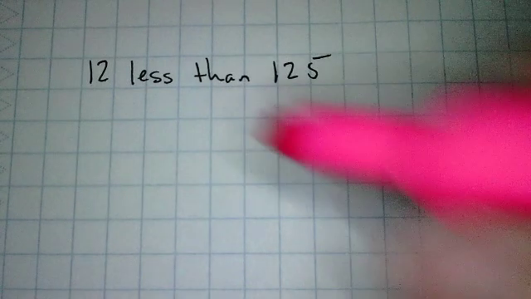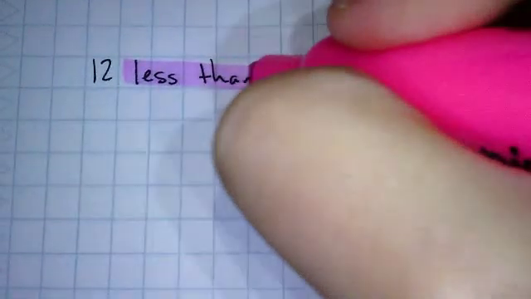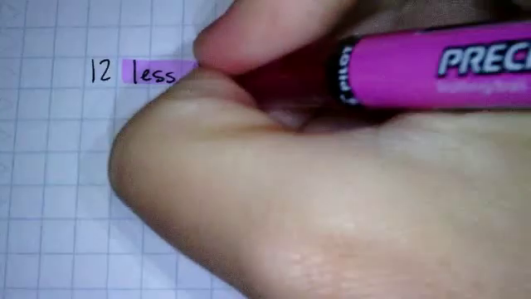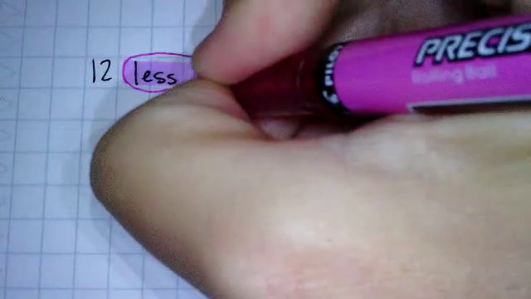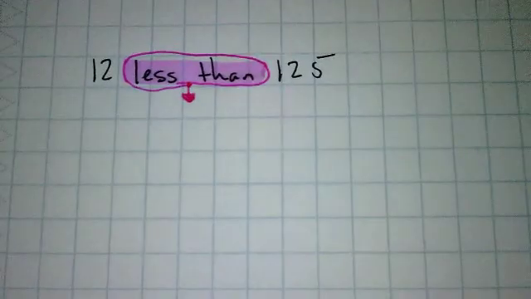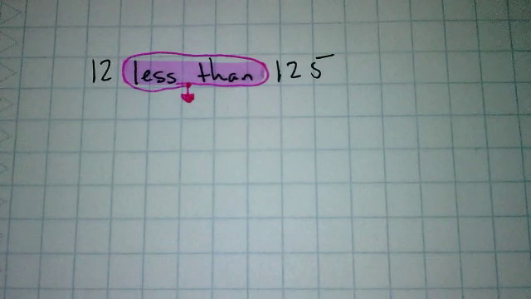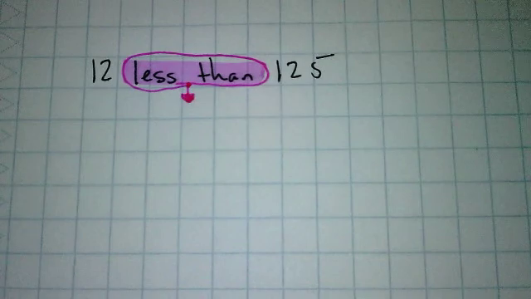When I see less than, what does that mean I'm going to be doing, Reagan? Take away. What's the math word for it? Sebastian, you help her out? Subtract. Yeah, we're going to subtract.